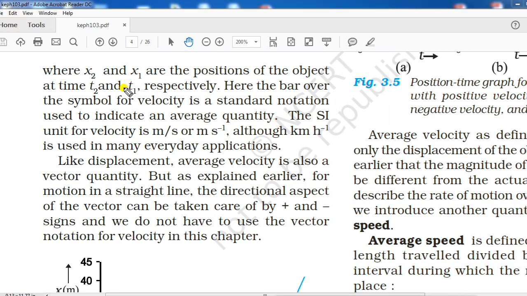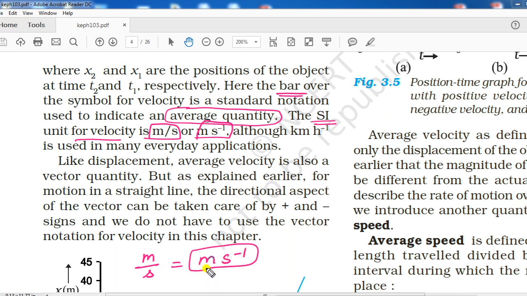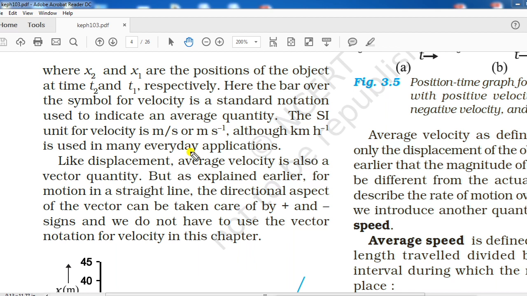Okay, so we were here, that the bar which we have taken only represents that we have taken the average of a particular quantity. After this, the SI unit of velocity, or average velocity, remember, is meter per second. It could also be written as meter second inverse. We can write it in either way.